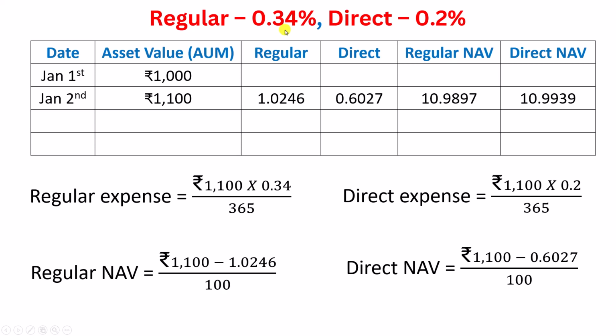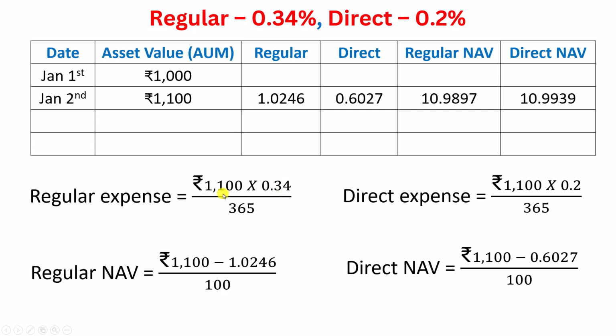But we are calculating it daily, because this keeps on changing daily, and so this percentage is taken for a day. That is why we have divided the percentage by 365. This is for a year, and when we divide it by 365, it gives the percentage for that particular day.